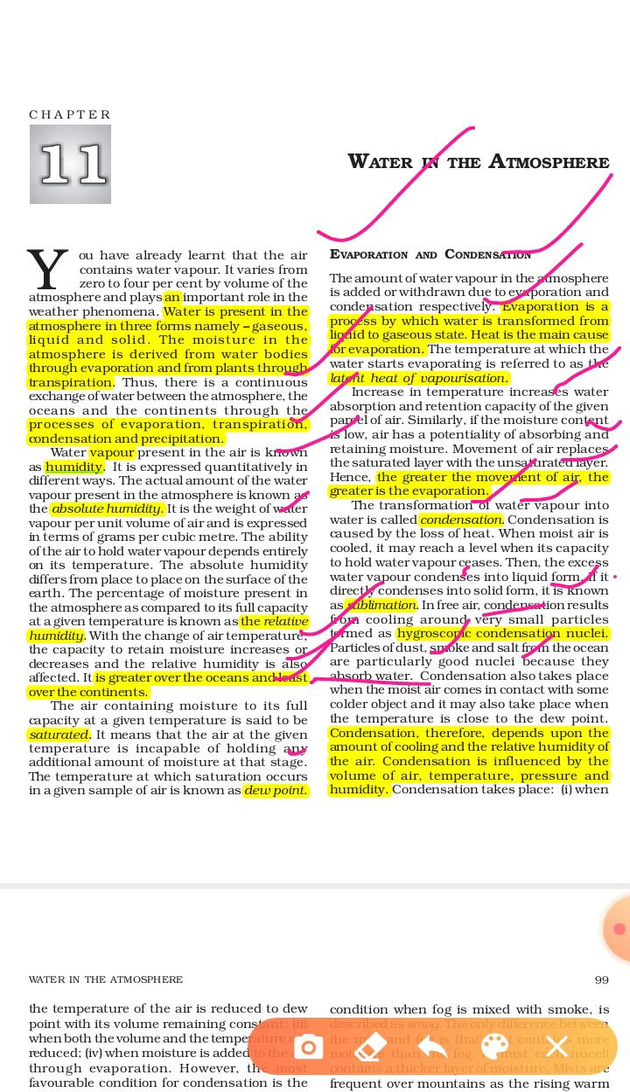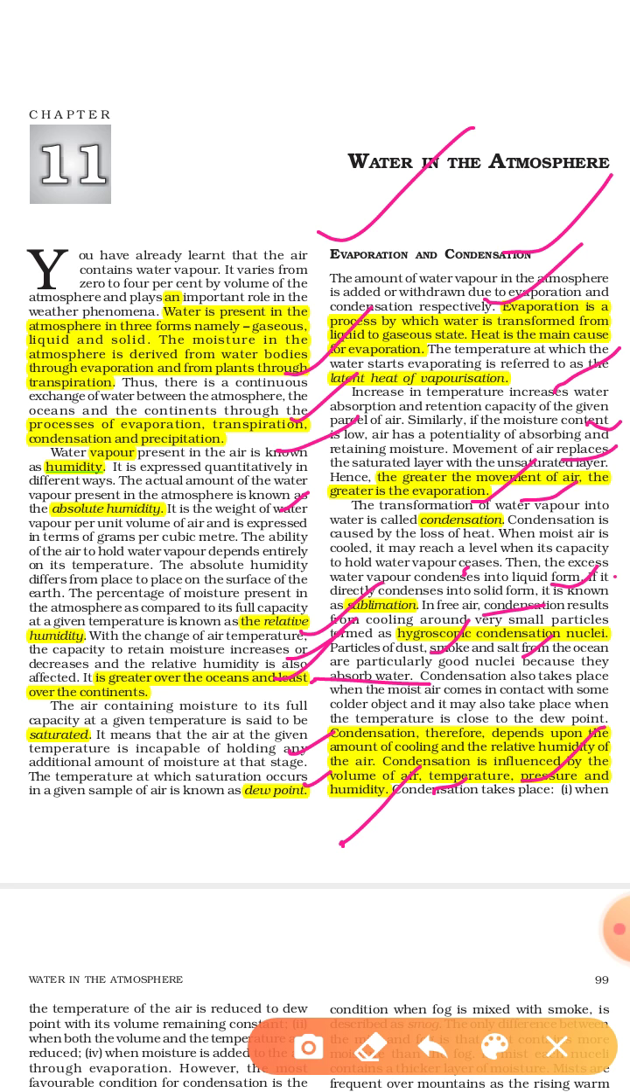Condensation therefore depends upon the amount of cooling and relative humidity. So basically condensation depends on cooling of air and relative humidity of the air. Condensation is influenced by the volume of air. If the volume of air is high, condensation can't take place. Temperature, if the temperature is high, it can't take place. Pressure also, if pressure is high, condensation can take place. And the humidity, if humidity is high, the rate of condensation is high, or if the humidity is low, the rate of condensation is also low. So in this way we can say there are different terms when condensation takes place.